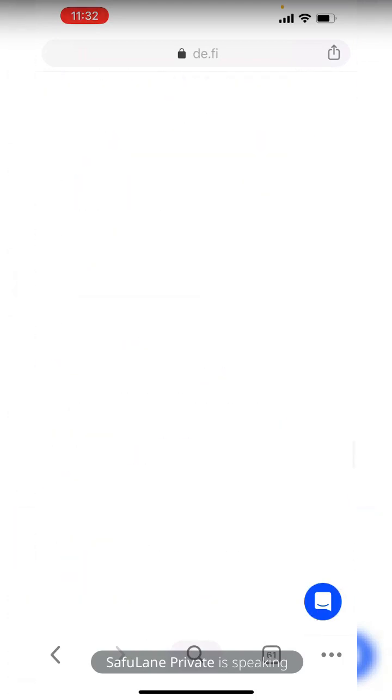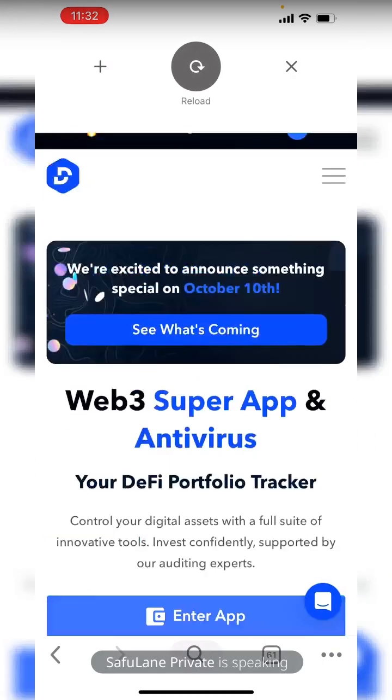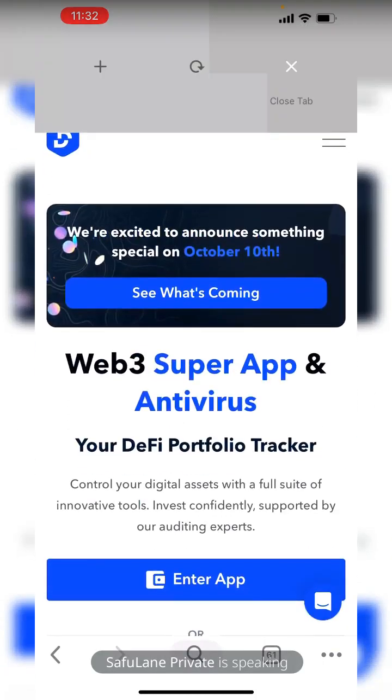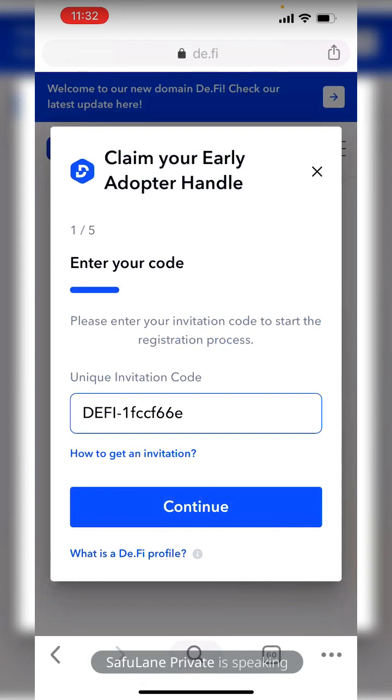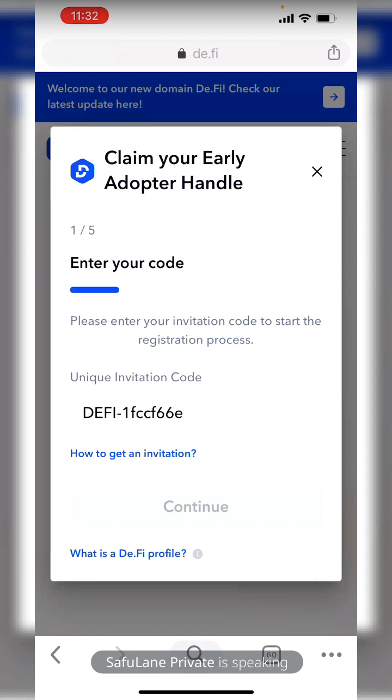Okay, so without wasting much time, let's just go up. Let me try to sign up. Okay, let me get this information about what is happening. Oh, I already closed it. So let me just create my own DeFi account. I'm using Noble's invitation code. Continue with creating a profile.